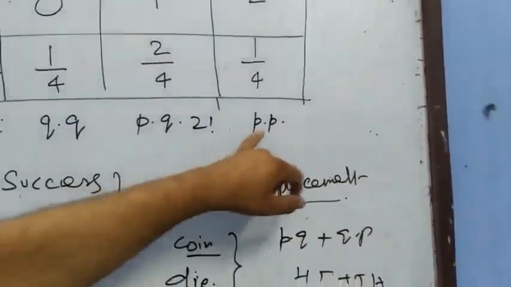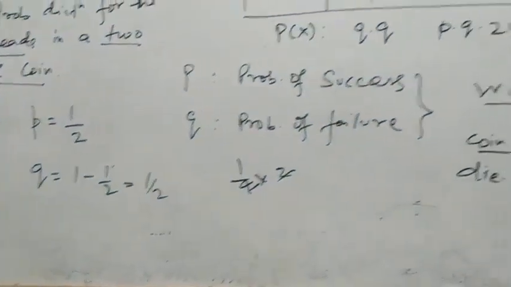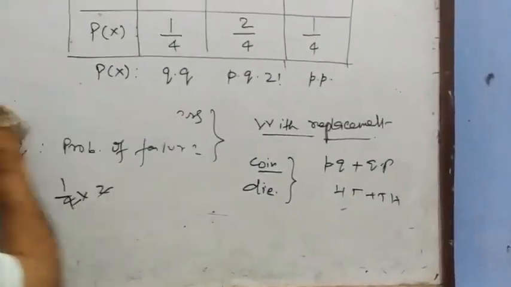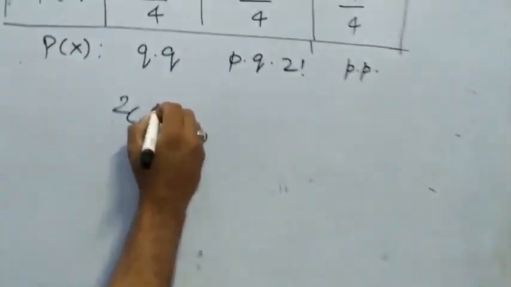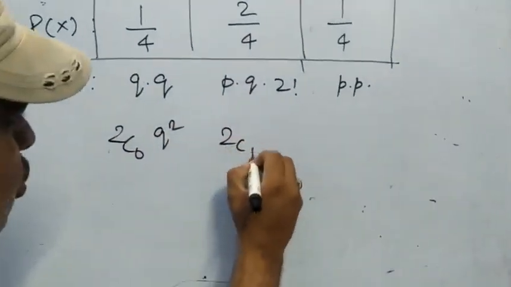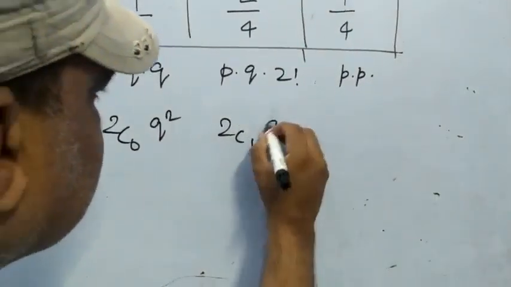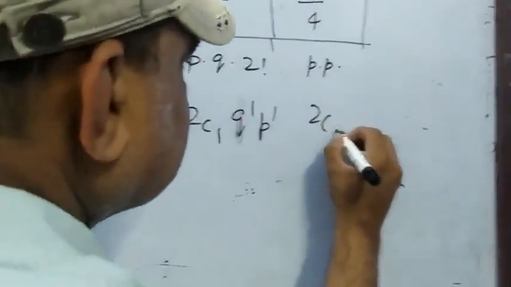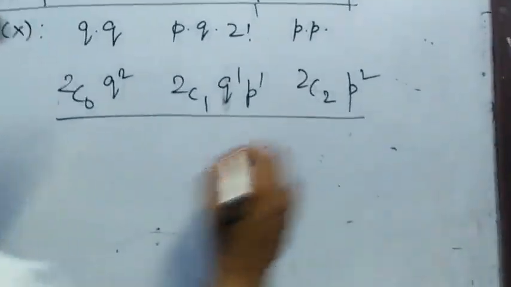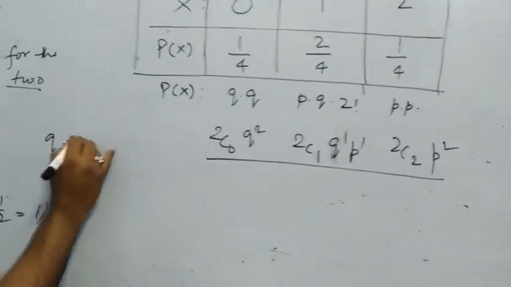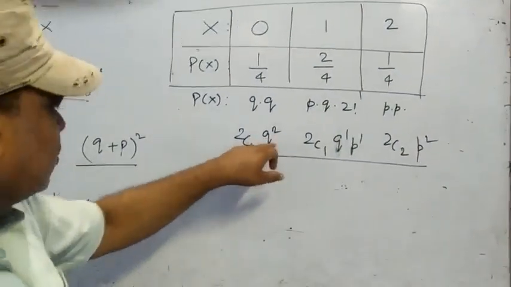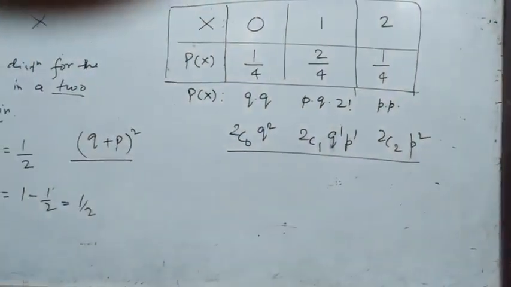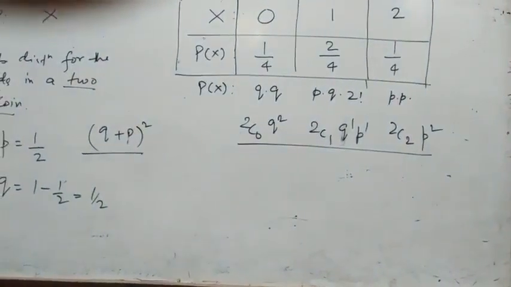Now see, both p into p, then 1 by 4. P square, the p is 1 by 2, so it will be p square. This method is a perfect method. See, actually, it's a combination. You can write 2c0 q square, 2c1 q to the power 1 p to the power 1, and 2c2 p to the power 2. Actually, it is q plus p to the power 2, and it is a binomial theorem: 2c0 q to the power 2, 2c1 q to the power 1 and p to the power 1, 2c2 p to the power 2.